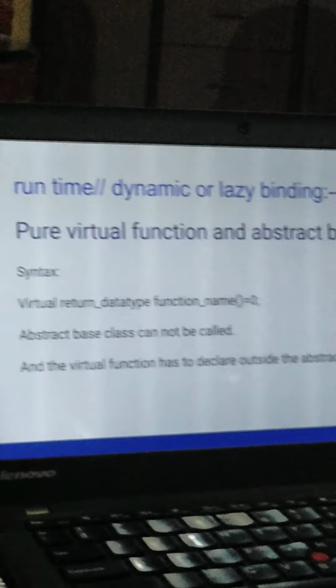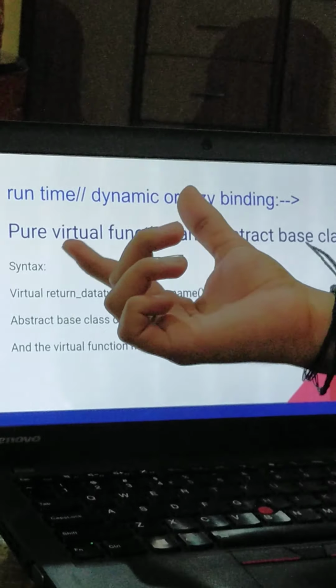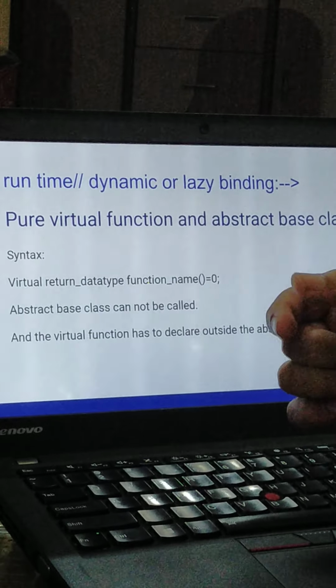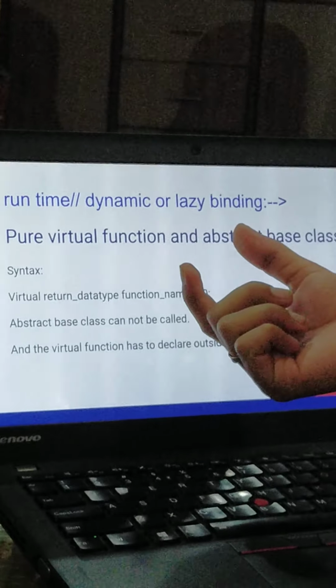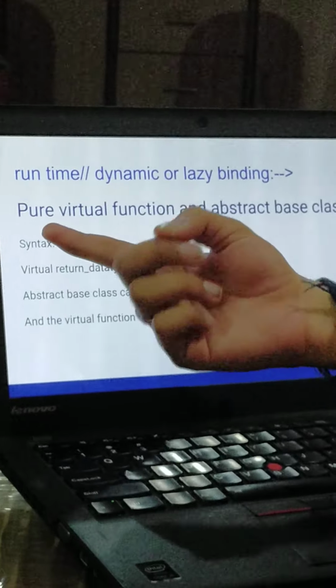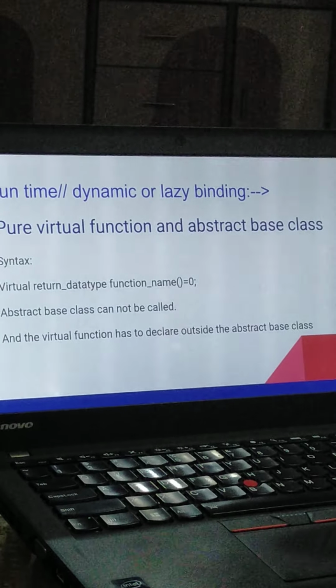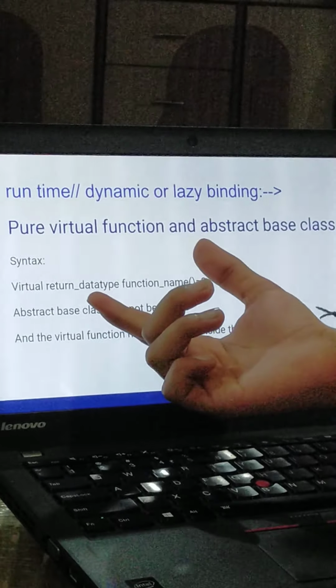Now let us move to the runtime dynamic or the lazy binding. Runtime dynamic or the lazy binding is a very important thing in C++ programming. For example, the first type is the pure virtual function and the abstract base class. First of all, let us move to the syntax of the runtime dynamics.